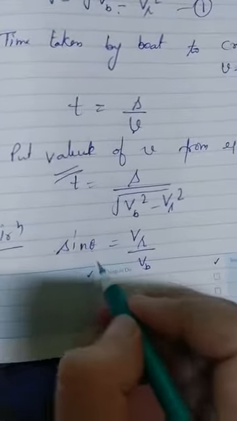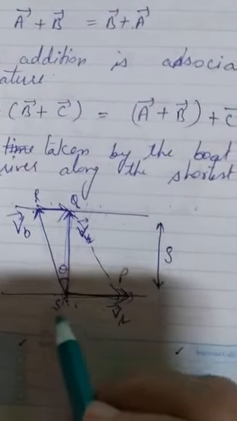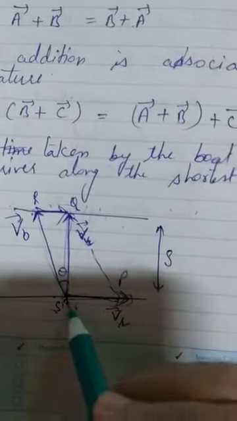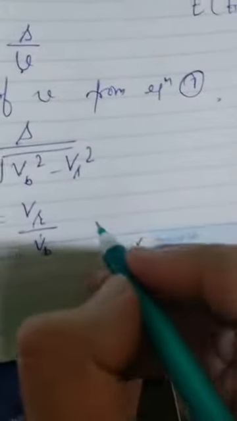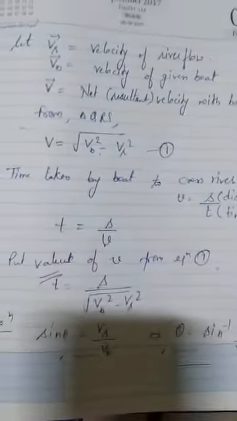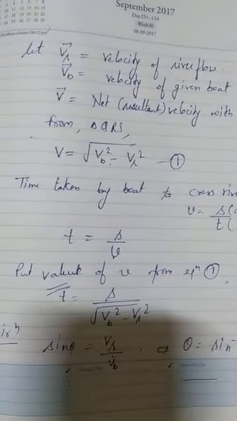How can we find the direction? Sin theta equals VR by VB. Sin theta is this VR and this VB, that is perpendicular upon hypotenuse. Now theta will be sin inverse VR by VB. This will indicate the direction in which the boat will go, like this. This is the shortest distance covered by the boat across the river.